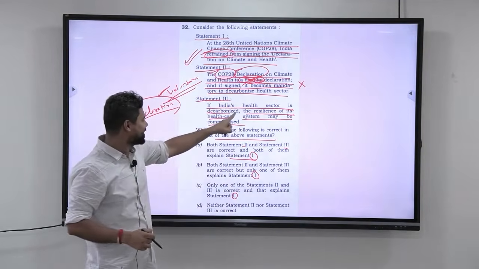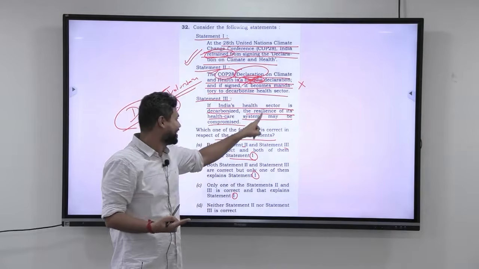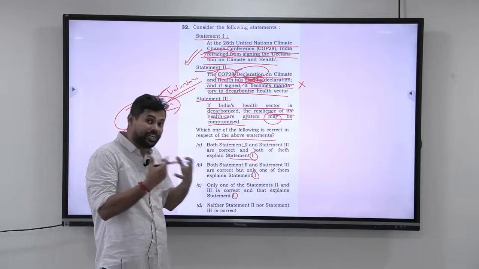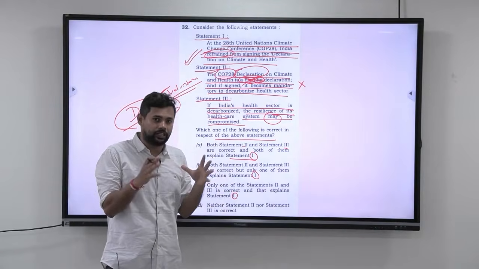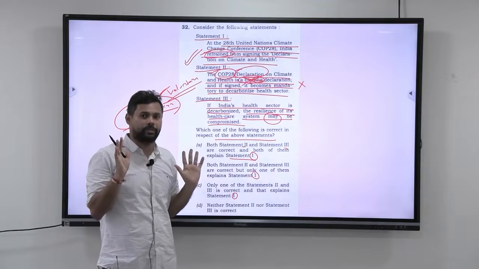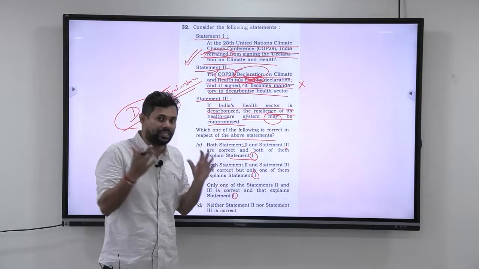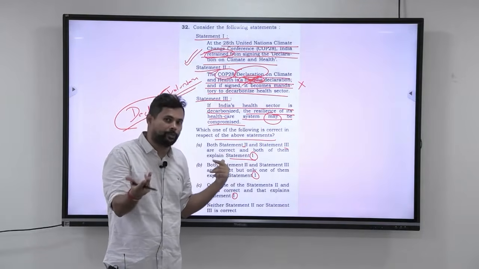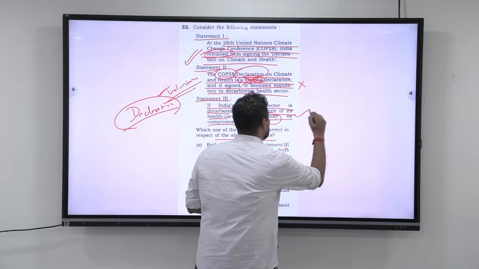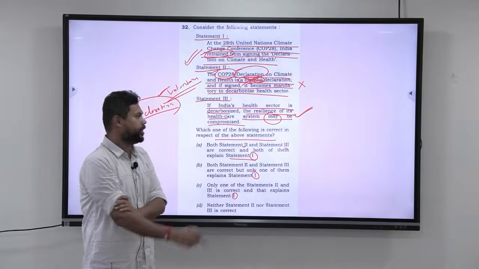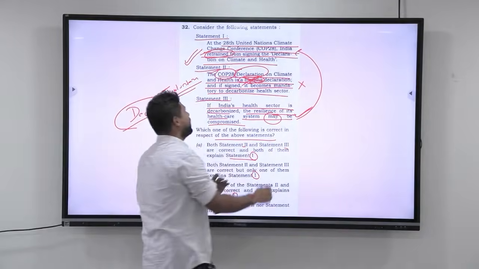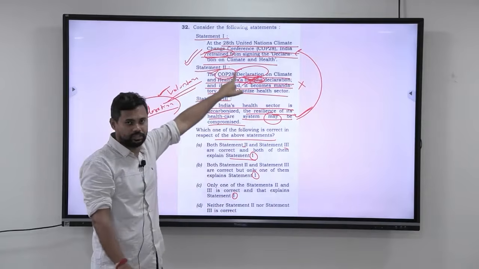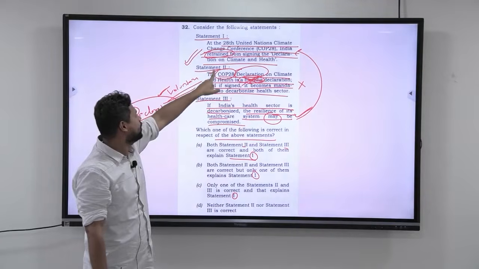Now come to this. If India's health sector is decarbonized, the resilience of its healthcare system may be compromised. Let us say we don't have the technology transfer, but we are trying to decarbonize. If we decarbonize faster than expected, then there are chances that our healthcare may be compromised. The resilience may be compromised. It makes sense, so there is a very high probability that this statement is correct. Now this particular statement is why they have not signed the COP28 Declaration on Climate and Health.